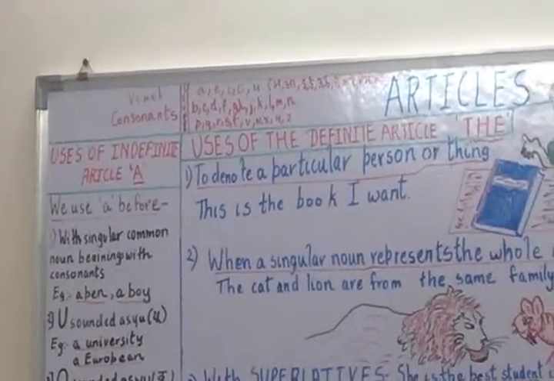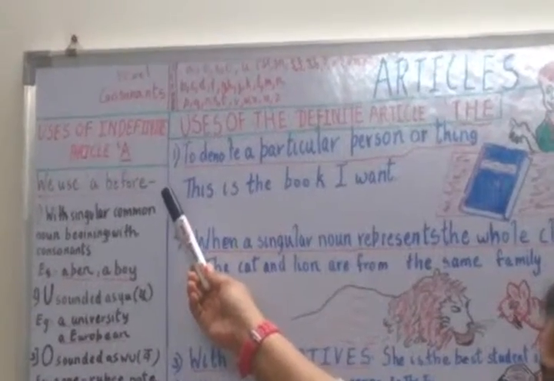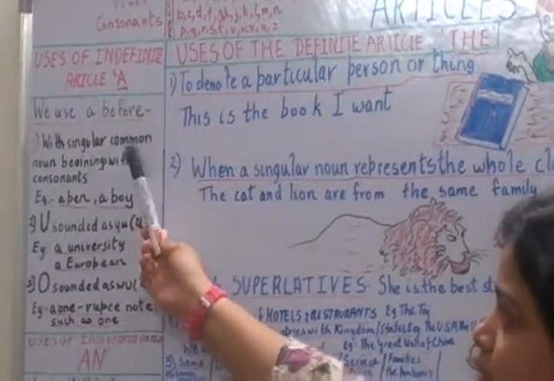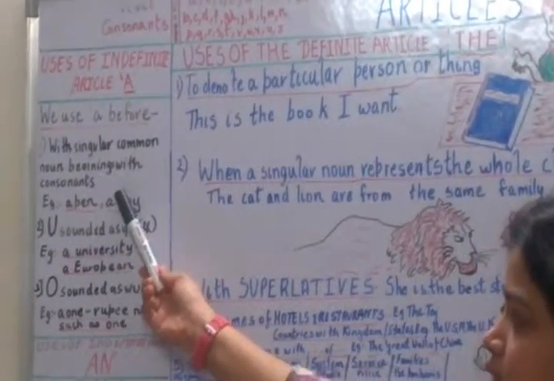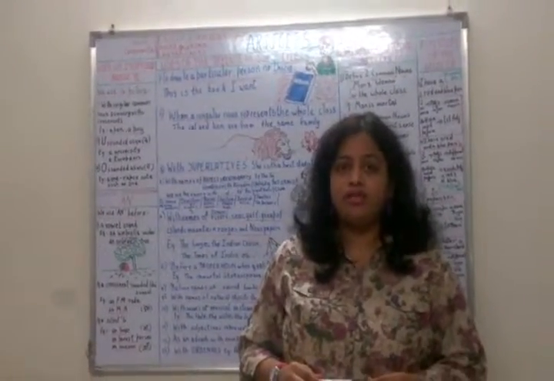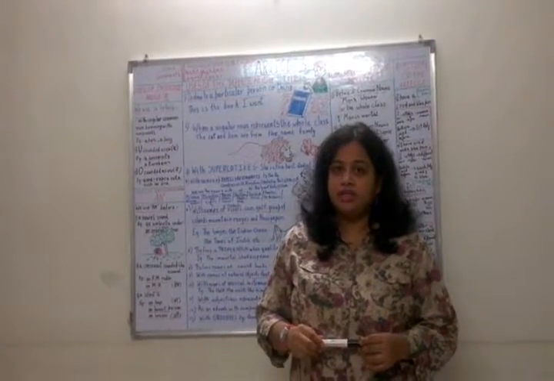So what are the uses of the indefinite article? We use a before the singular common noun beginning with consonants. Example, a pen and a bird. Always remember, indefinite articles are always before a singular common noun, and it is always singular.